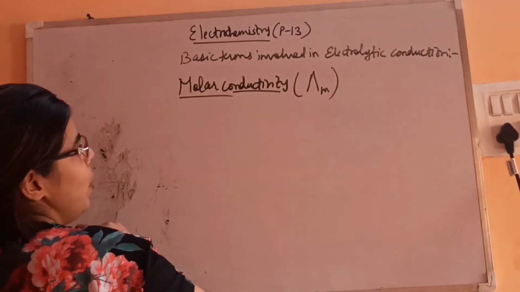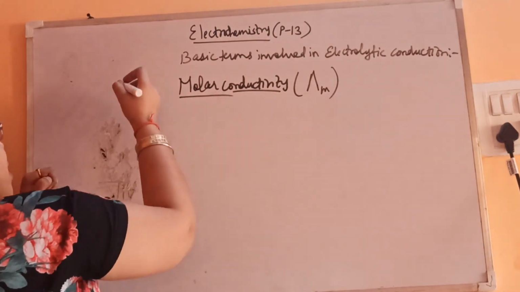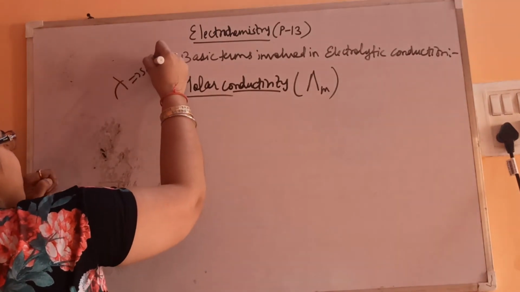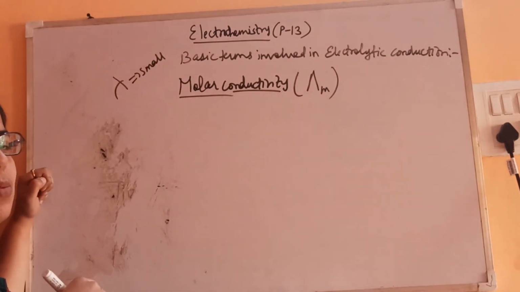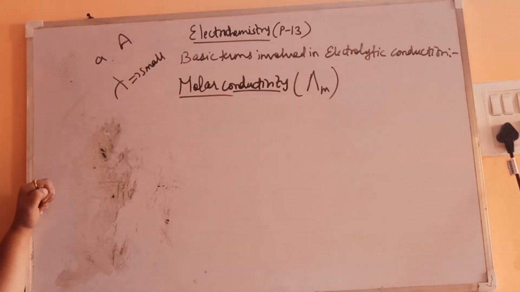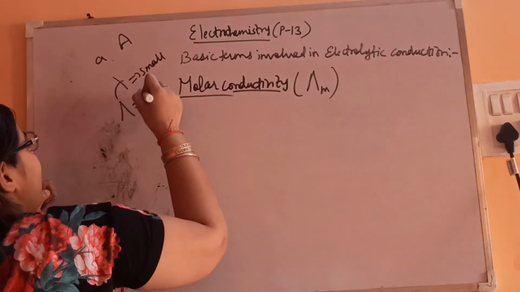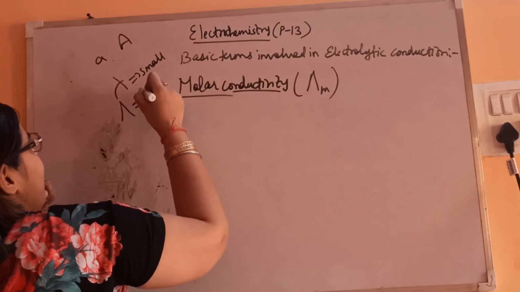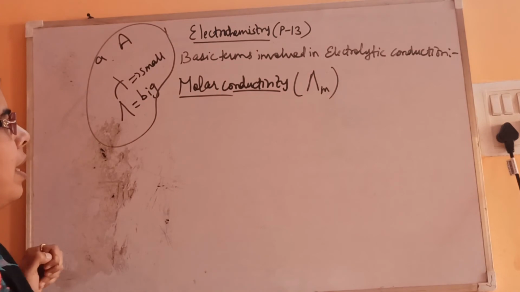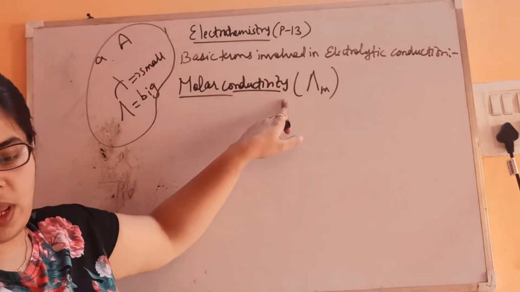Molar conductivity is represented by, sorry, this is not delta, this is lambda. This lambda is also used for wavelength. This is a small letter. Just as small and capital letters are there in ABC, small a, small b, similarly in Greek letters, small and big ones are there. This small one is lambda and the capital one is for conductivity. So molar conductivity is represented by lambda m. M represents molar.